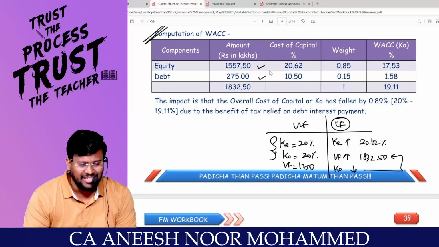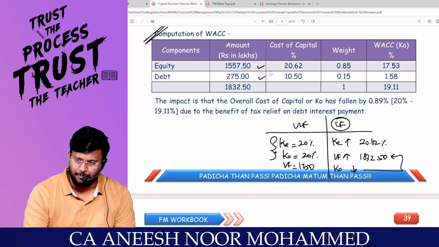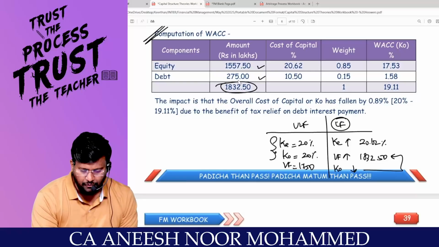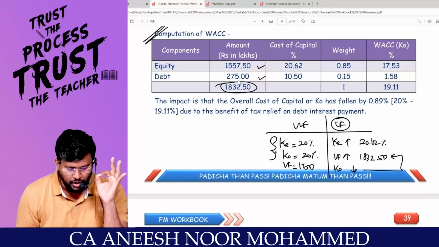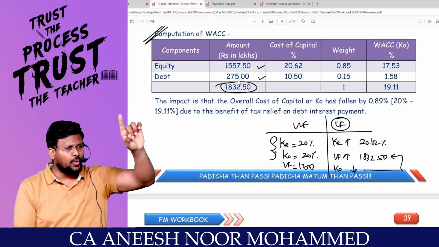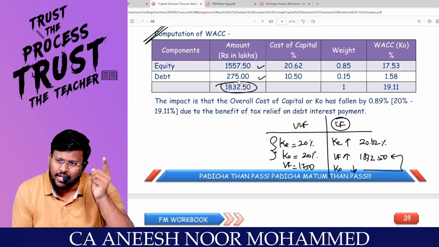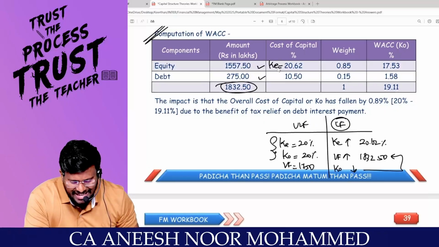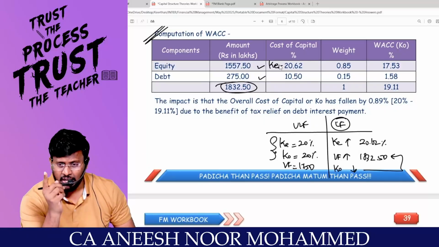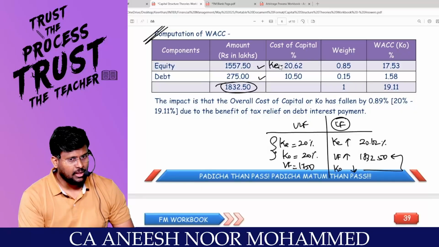Market value of equity comes to 1557.5. Market value of debt is 275. That means the total, 1832.5, is the market value of the levered firm, which is more than the value of the unlevered firm. Now, have I calculated KE? Yes, sir, which is 20.62%, much higher than KE of the unlevered firm.